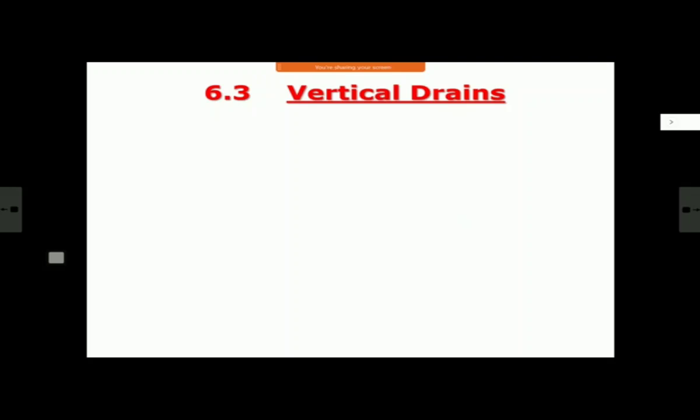Now, the second type, this is most commonly used. Along with stage construction, you use some other methods also. These are the major types of methods which are used at the site in the majority of cases. They are known as vertical drains. As the name suggests, vertical means they are constructed vertically. Their alignment is in the vertical direction. And drain means they are drains.